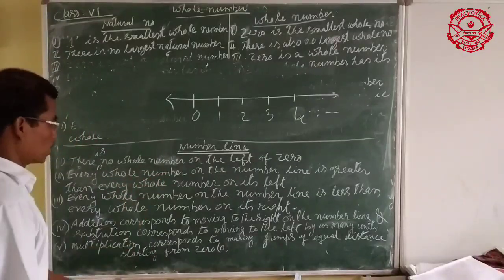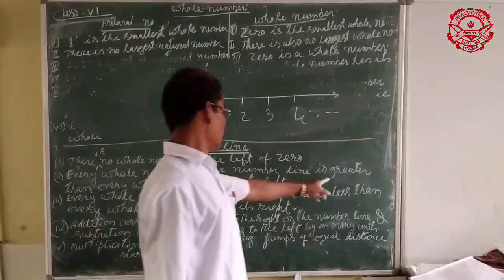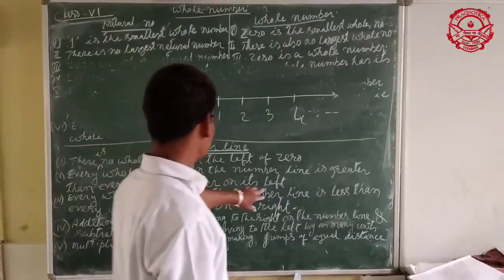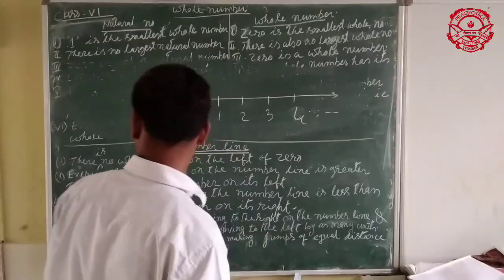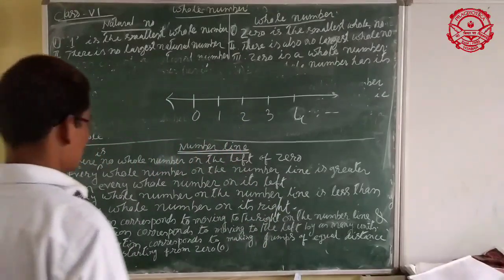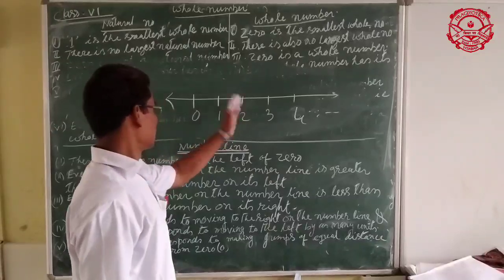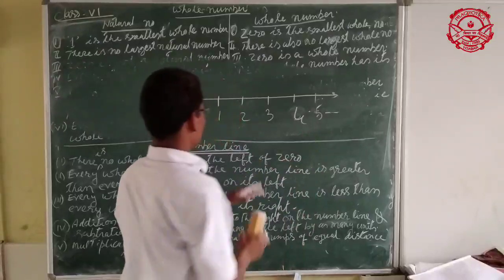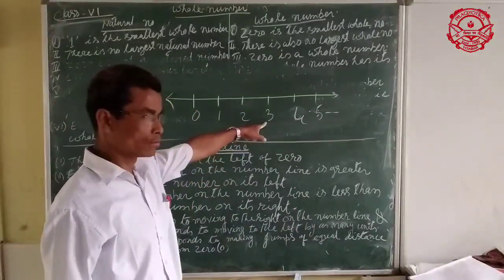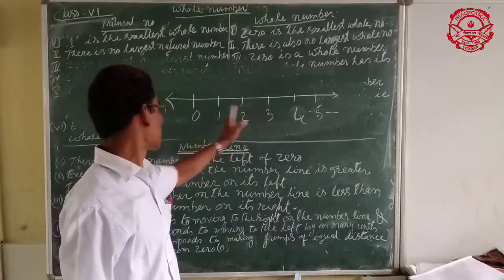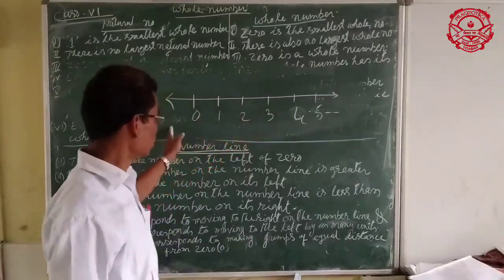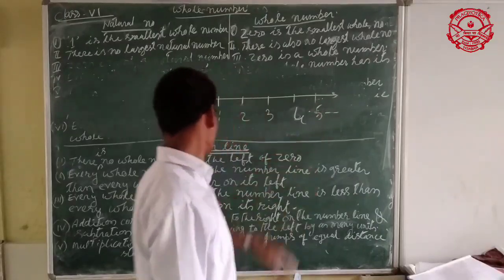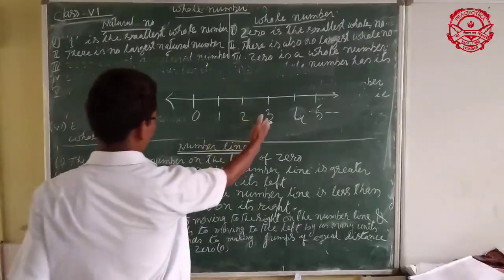Every whole number on the number line is greater than every whole number on its left. That means on the number line, suppose here is 3. The numbers on the left side are 0, 1, 2, and 4 and 5 are on the right side of 3.